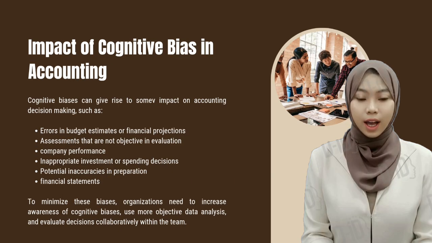This slide will discuss the impact of cognitive biases on accounting decision-making. Cognitive biases can influence various important decisions within an organization, particularly those related to financial planning and resource management. One potential impact is errors in budget estimates or financial projections. If decision-makers are overly optimistic or overly pessimistic due to biases, their estimates can be unrealistic. This can impact the company's future financial planning.